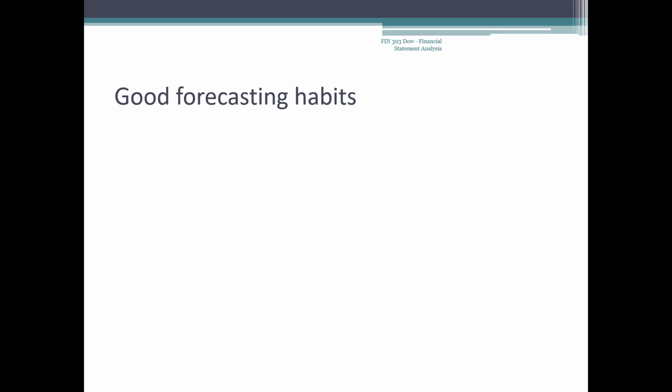A few final comments on forecasting. Generally, college classes, including this one, present forecasting as a very mechanistic activity. Put a bunch of numbers in a spreadsheet and use some simple formulas to forecast the future. In practice, there's much more judgment involved. Don't let Excel be a substitute for your brain. When forecasting, you need to ask yourself if the numbers being produced seem reasonable, particularly with respect to sales, since it's often the primary driver of the forecast.